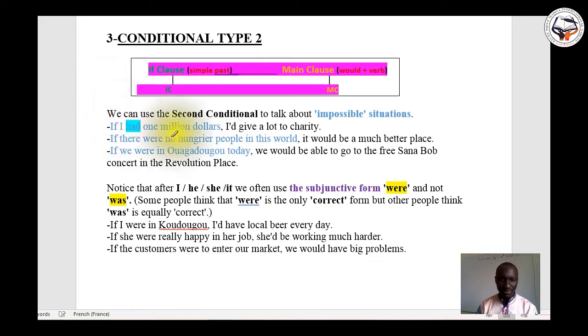Let's go. If I had $1 million, I'd give a lot to charity. If there were no angry people in this world, if we were in Ouagadougou today, you see, there are many things you can use. Notice that after I,